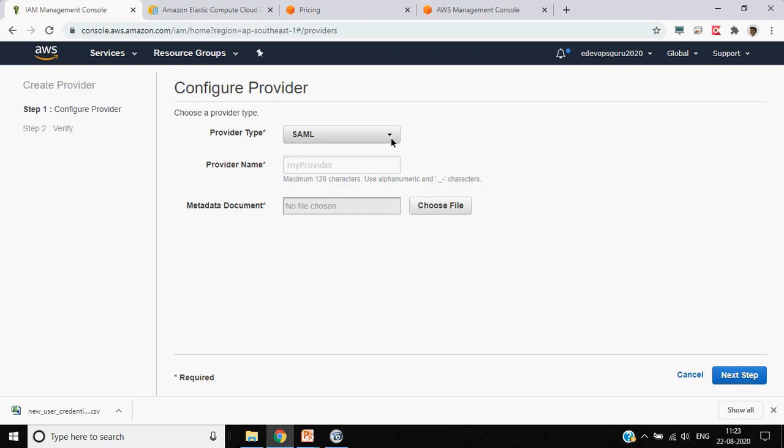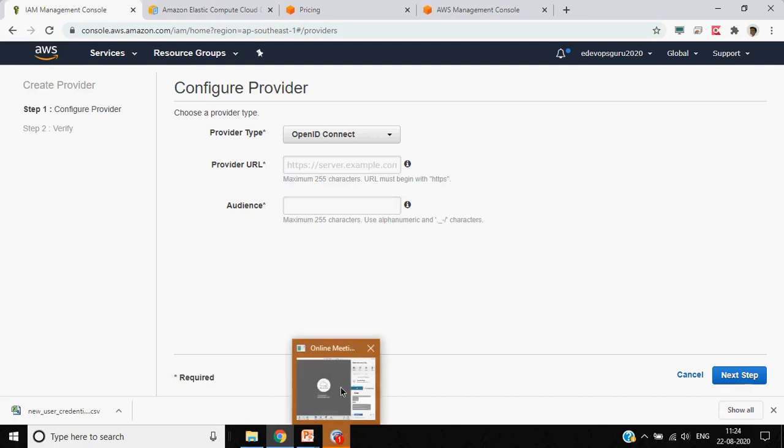You can always get help from the community on how to enable it. If you have OpenID Connect, you can provide those configuration parameters, and then your identity provider's users will be connected via this. If you give that particular access login link, they will be able to log in using their organization credentials rather than IAM credentials.